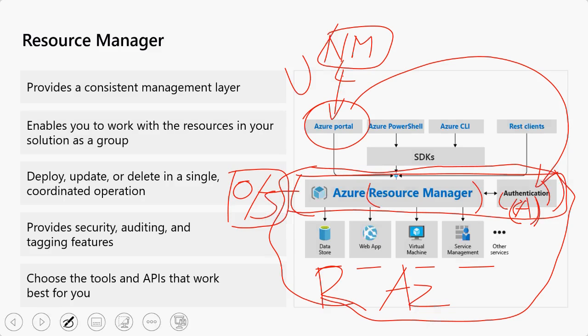Simple, right? And it's a combination of all APIs. So a collection of APIs will form the interface, and that interface is again broken into APIs. Each is an API. If you want to interact with a data source, you will have an API. If you want to interact with web apps, it will have an API. Virtual machines, it will have an API. So that API is nothing but an interface designed to interact with. Simple, right? So any questions here?